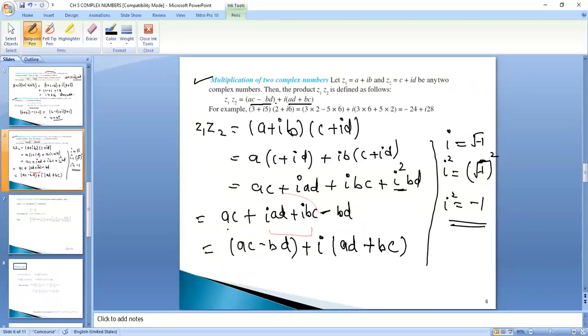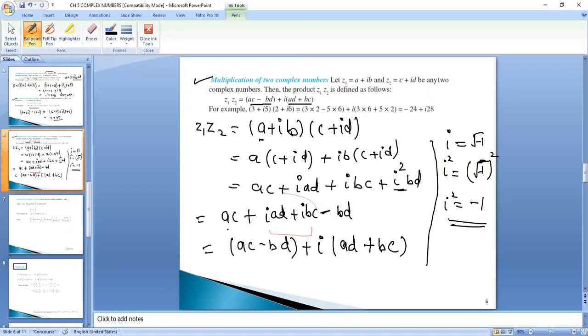But you will not cram the result. You will actually multiply the numbers and you will get to know what the output is. This way we are multiplying the two complex numbers. We are actually multiplying the two brackets, right? First A with the complete bracket C plus iota D, plus iota B with the complete bracket C plus iota D. AC plus iota AD, iota BC plus iota into iota square BD. AC as it is, iota AD as it is, iota BC as it is.